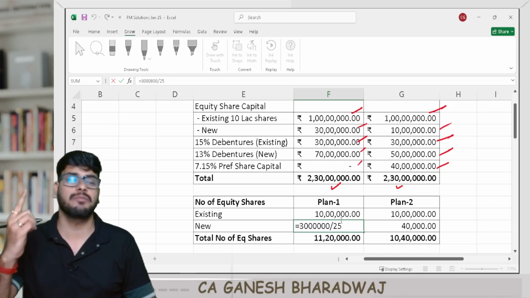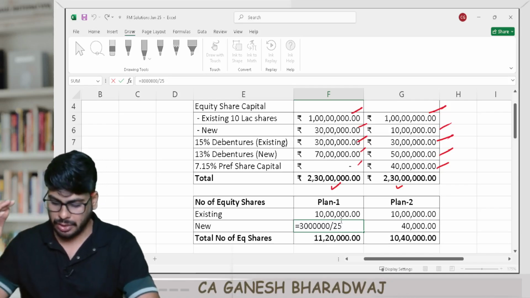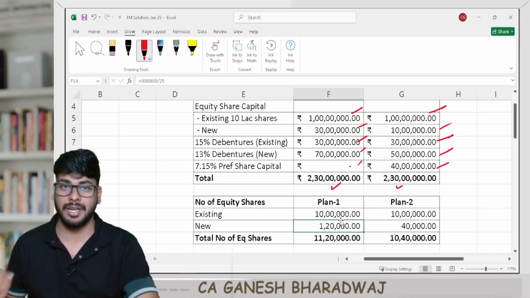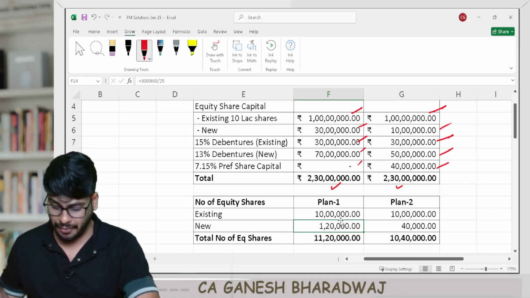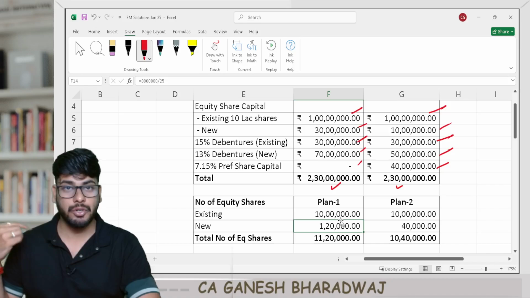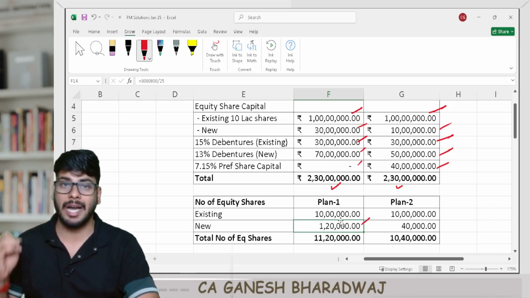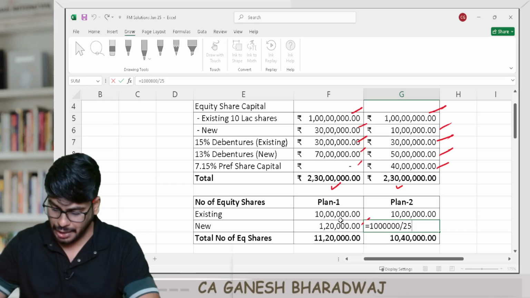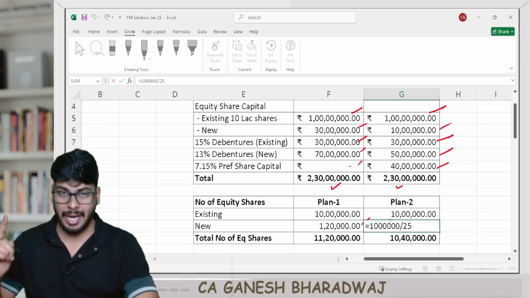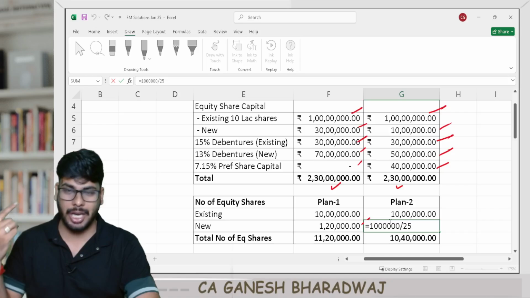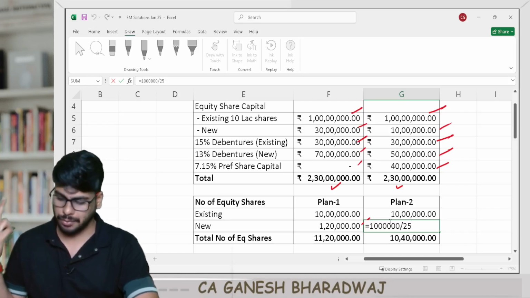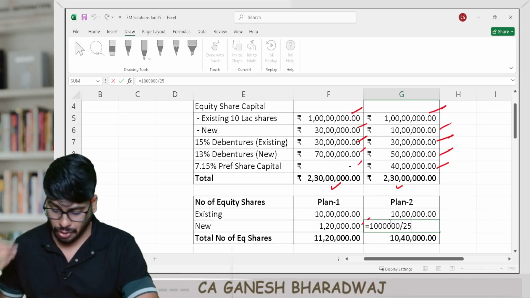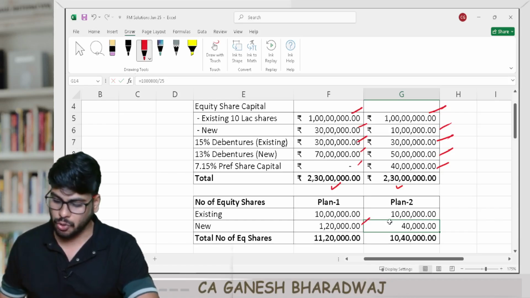Each share I'm going to have an issue price of 25. So 30 lakhs divided by 25 rupees. So now the total number of new equity shares is going to be how much? 1,20,000. And similarly, under plan 2, I'm going to raise a total amount of 10 lakh rupees. Each share I'm going to issue at an issue price of 25 rupees. So 10 lakh divided by 25, it's going to be 40,000.